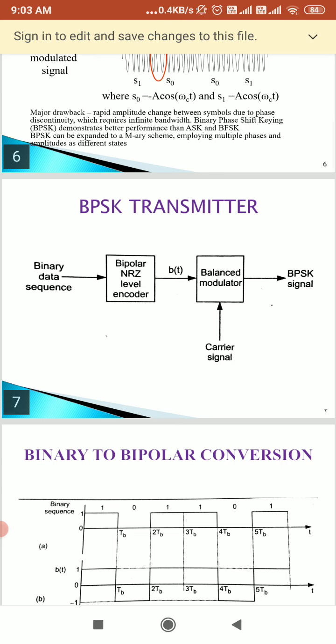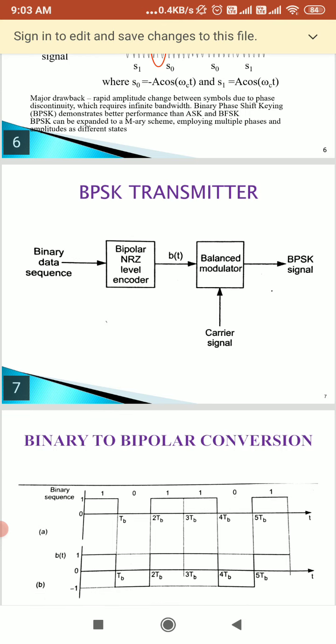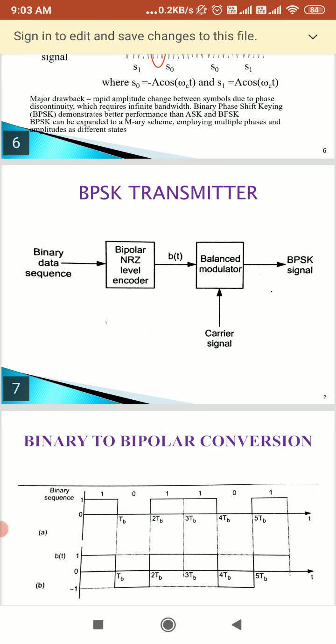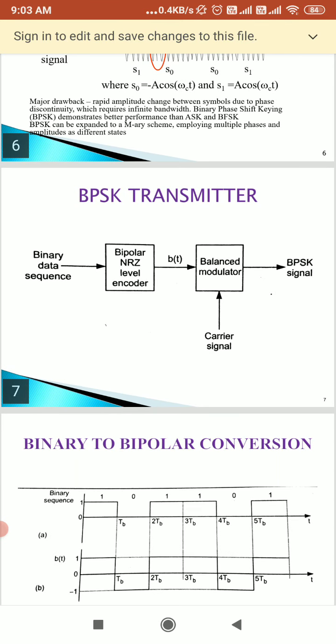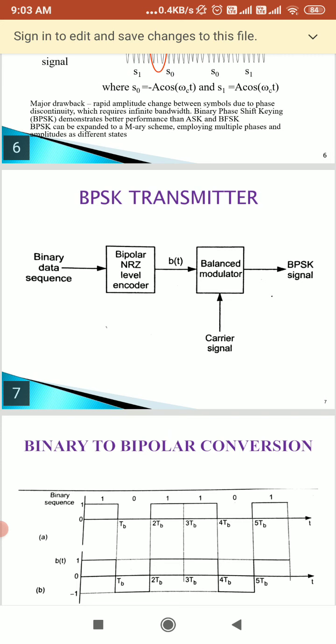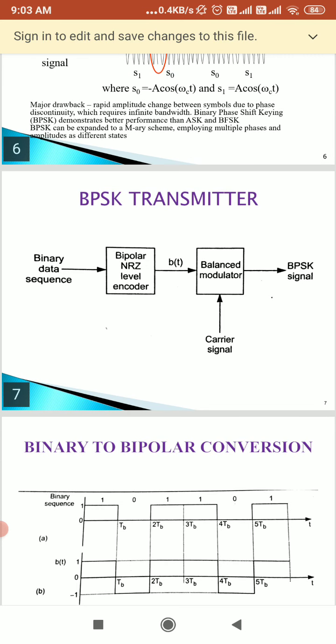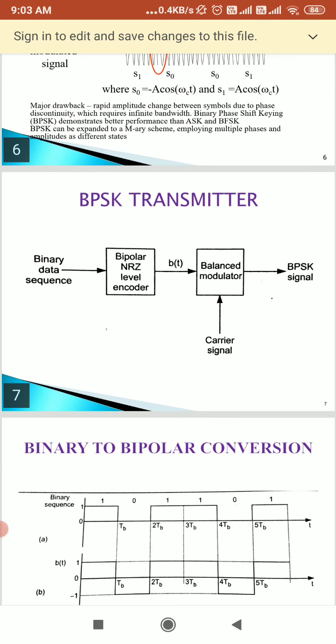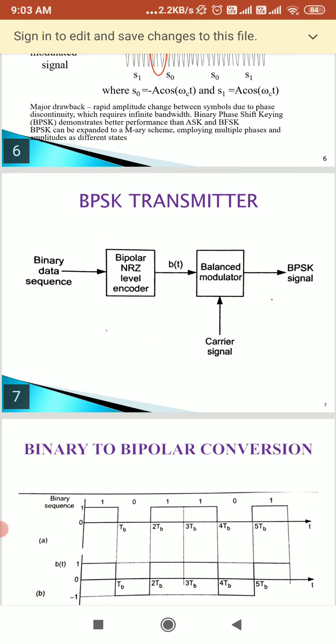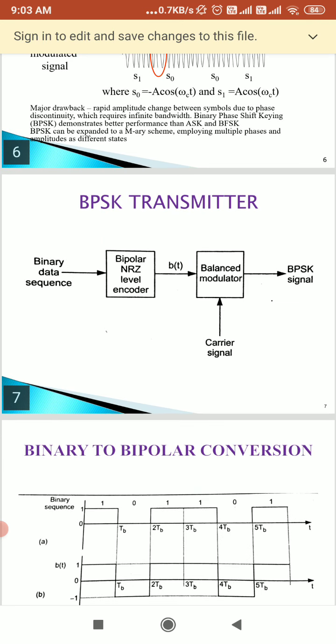When we are using a bandpass signal, we can take s of t equal to x of t cos(2 pi fct plus phi of t). Here x of t is the envelope of the bandpass signal and phi of t is the phase of the signal. We change the phase with time, so phi of t is the time-varying phase of the signal.